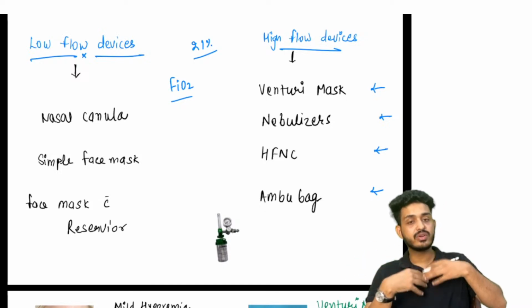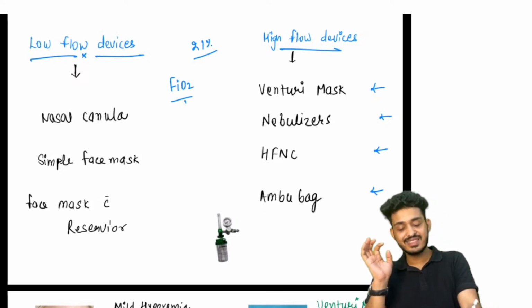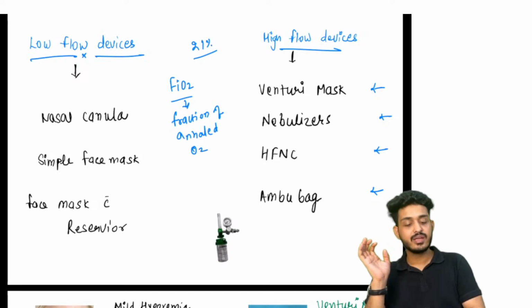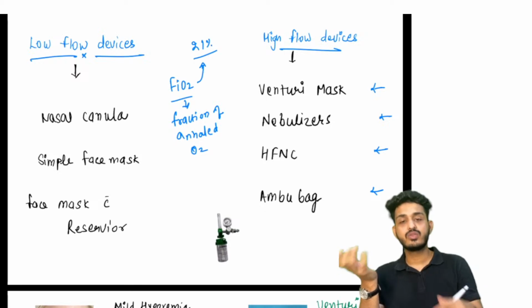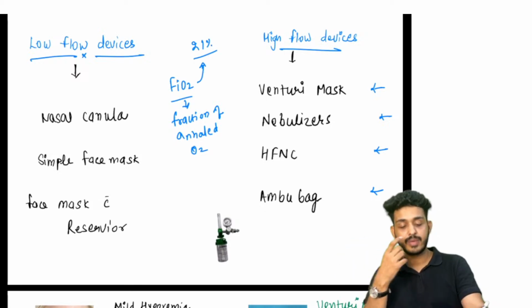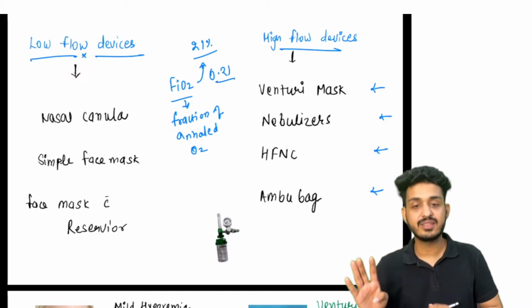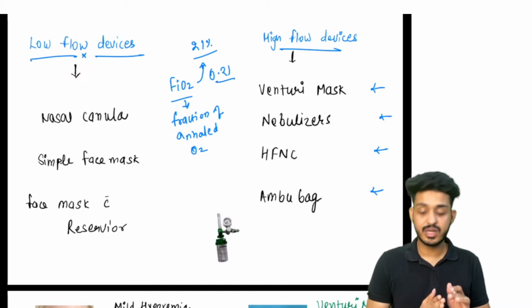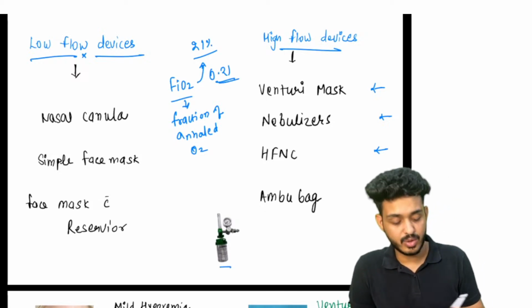So how much amount of air is going into my lungs? 21% will be oxygen, right? So this is basically nothing but the fraction of inhaled oxygen. So from environment, 21% oxygen will be going into my lung, and I can write it as 0.21. One thing that they ask you is FiO2. Now you understand the meaning of FiO2.